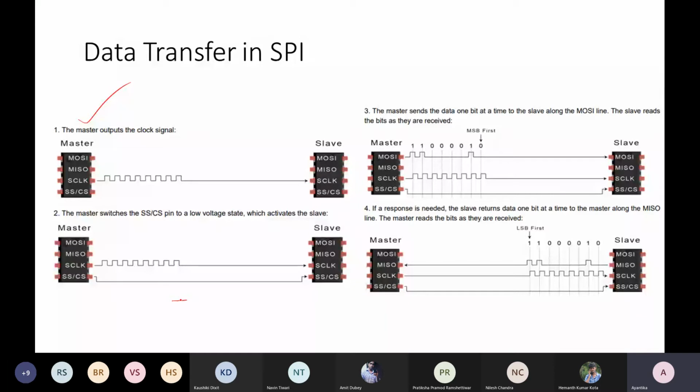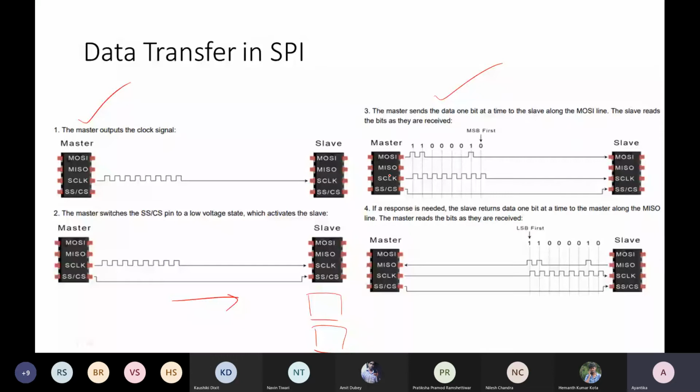Here only a single slave is shown, but multiple slaves will be there, and the chip select line indicates with which slave the master wants to start communication. Then the communication is bit by bit. When the master is sending data to the slave, it is through the MOSI line. Otherwise, it comes through the MISO line.